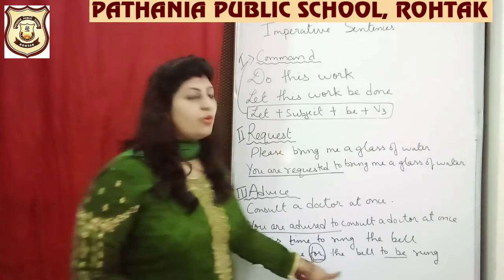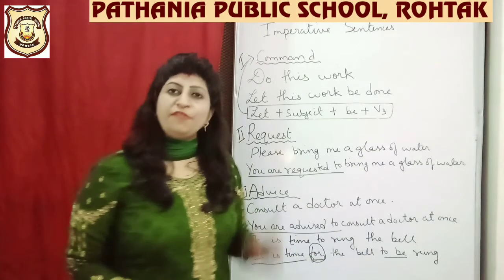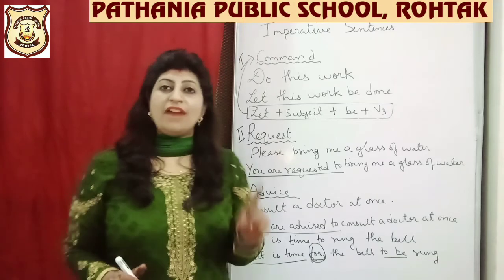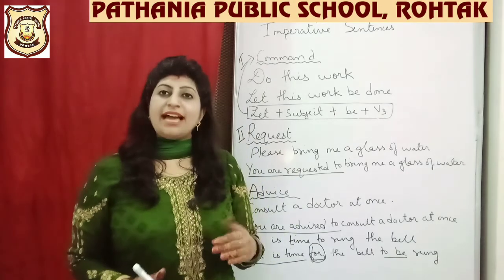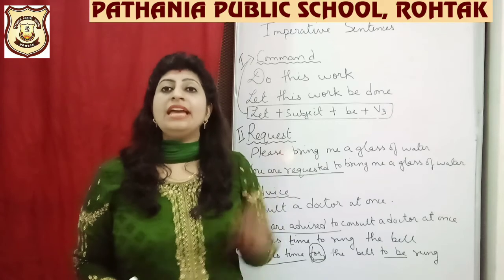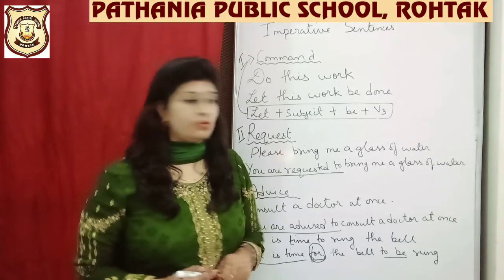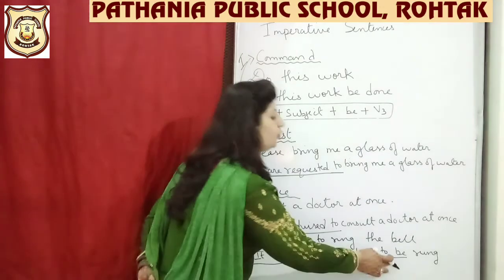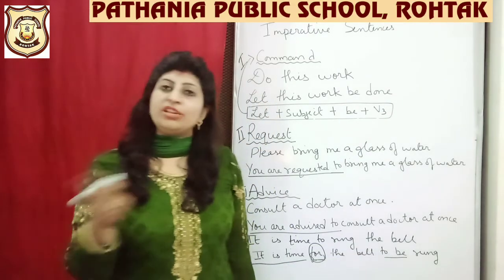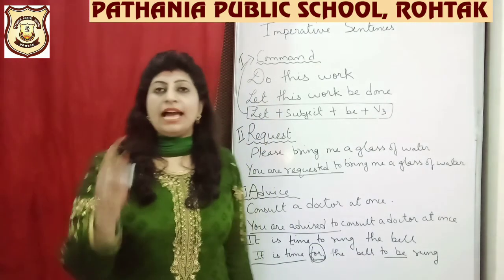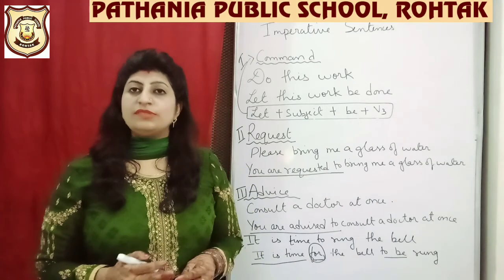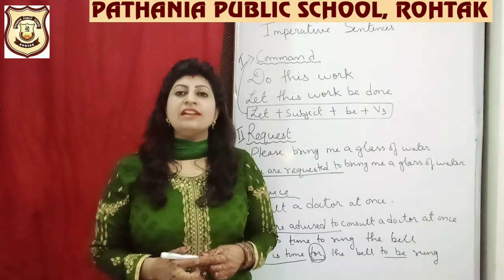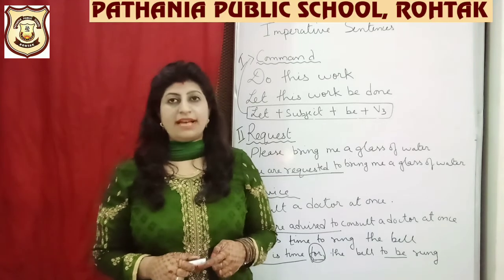So this is how you're going to do the sentences. This is a fixed rule. So without thinking, whenever you see it is time, you have to remember it will be it is time, you will have to use the word for and you have to use to be also. So two things you have to remember. It is time for and to be. And apart from that, V3 form obviously you will be using, and the subject obviously you will be using out here. So this is how you're going to change the sentences from active voice to passive voice.